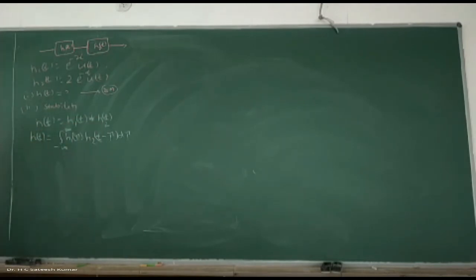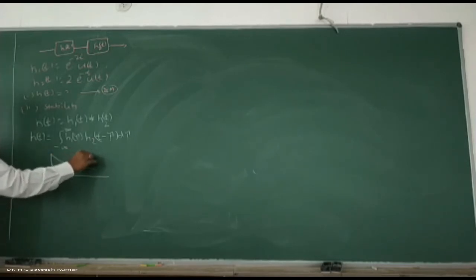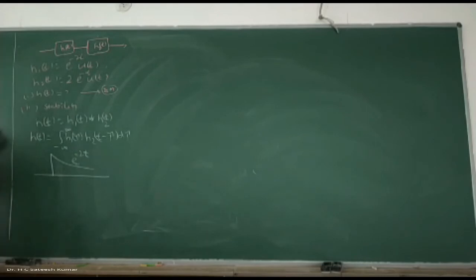Now, if you want to do convolution, first you sketch it, e to the power of minus 2t. To understand this, you should know convolution also. For the exact sketch, just for your information, while doing it, a rough sketch is enough. Starting from 0, at 0 e to the power of 0 is 1. E to the power of minus 2t is there. Next, this is your h1 of t. E to the power of minus 2t is an exponential decay, multiplied by u of t, from 0 to infinity.